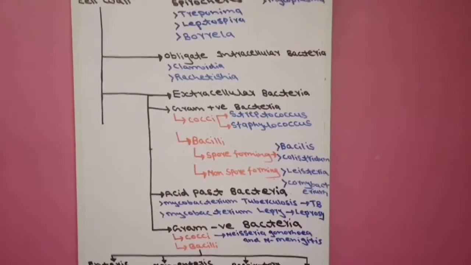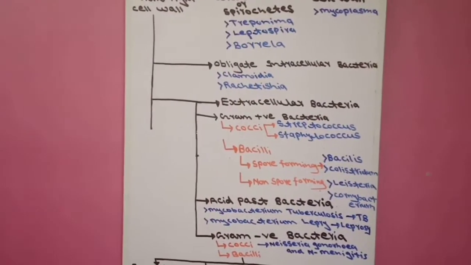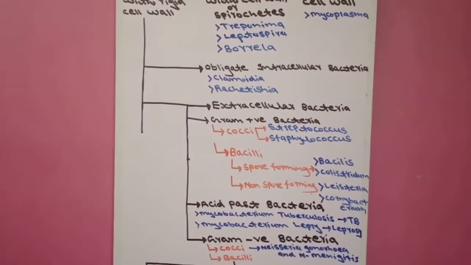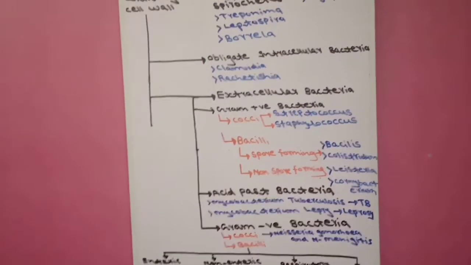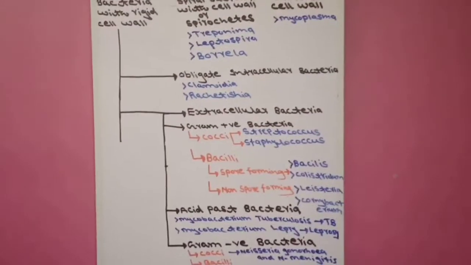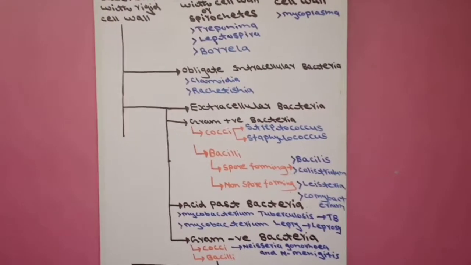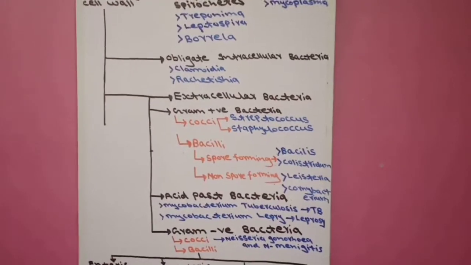Now come to the extracellular bacteria. Extracellular bacteria work outside the host cell. We divide the extracellular bacteria further into three major groups on the basis of response to staining. Now, there are two staining systems. Number one is gram staining, number two is acid fast staining.